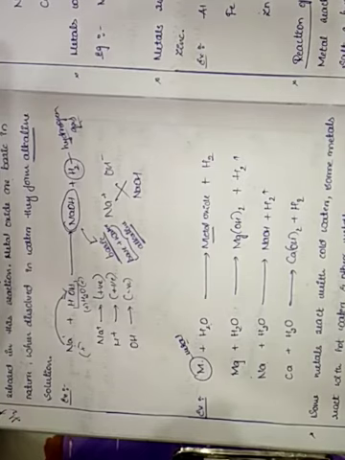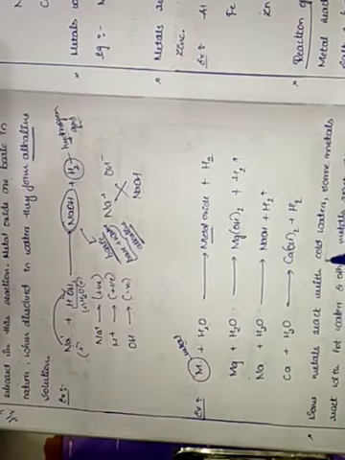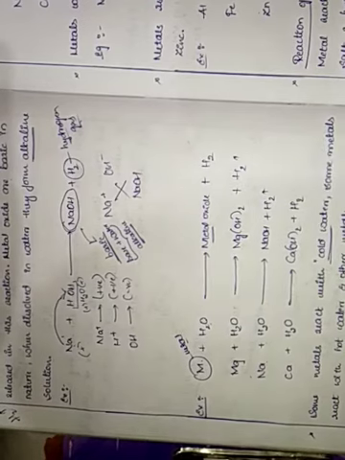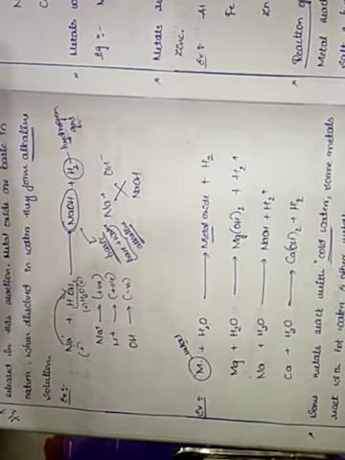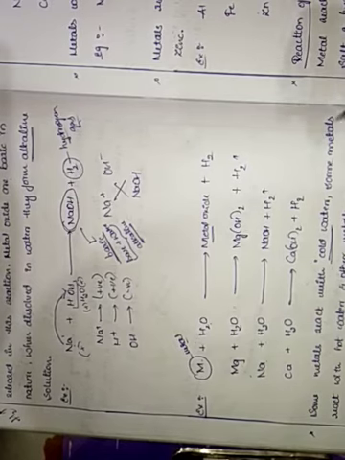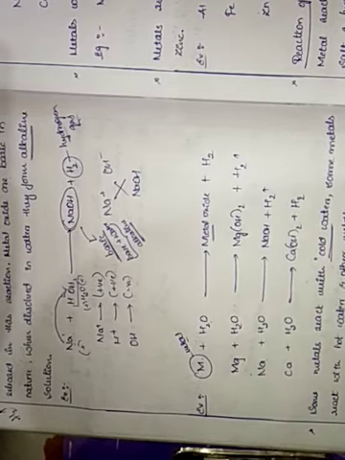It may happen in three forms. Some metals react with cold water, some metals may react with hot water, and some metals may react with steam.